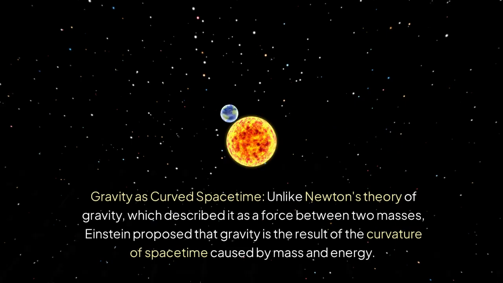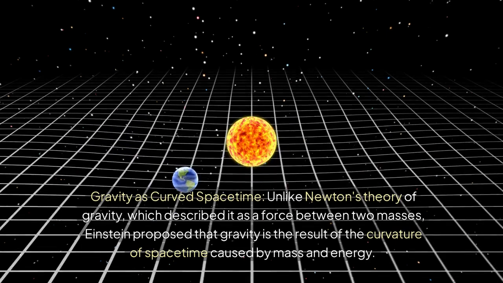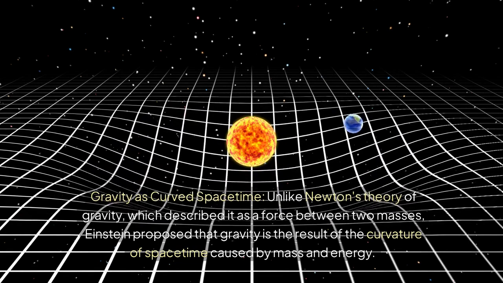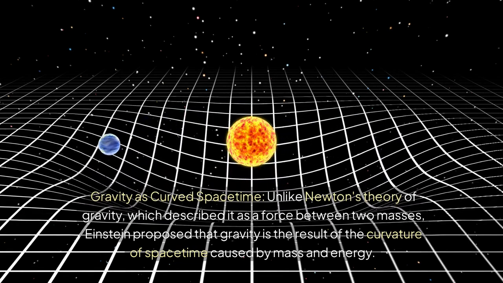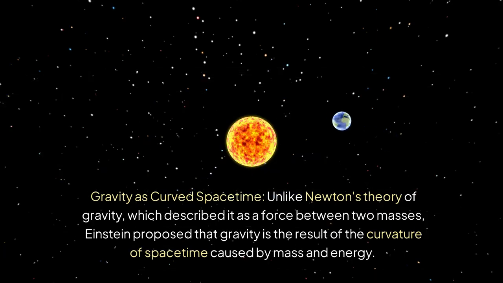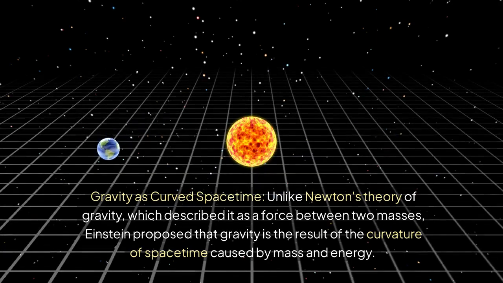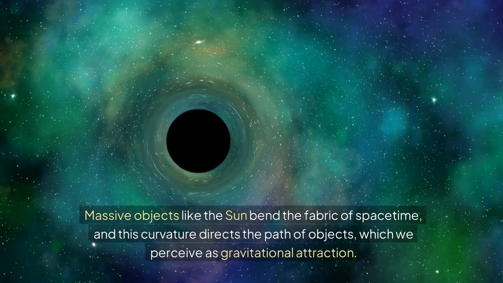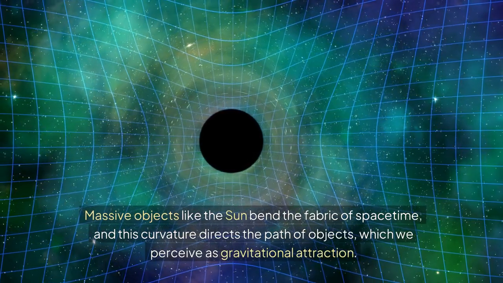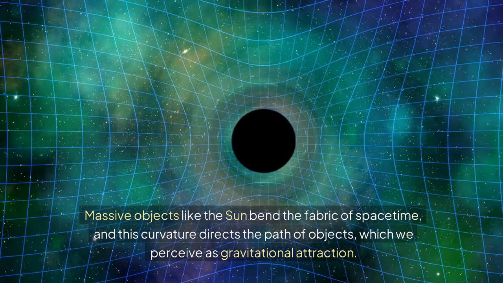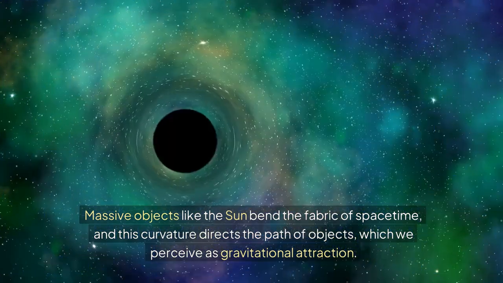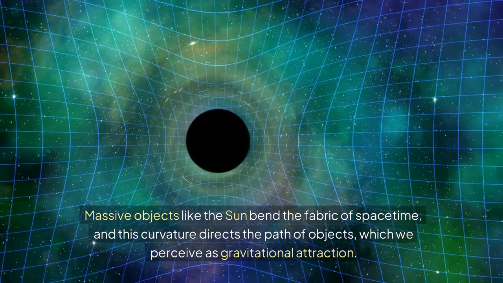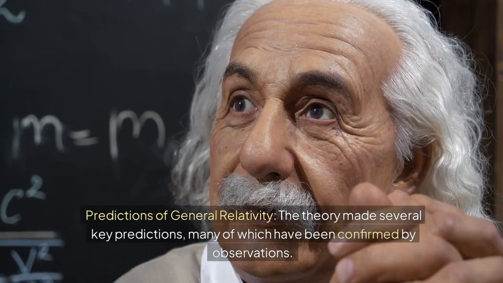Gravity is curved spacetime, unlike Newton's theory of gravity, which described it as a force between two masses. Einstein proposed that gravity is the result of the curvature of spacetime caused by mass and energy. Massive objects like the sun bend the fabric of spacetime, and this curvature directs the path of objects, which we perceive as gravitational attraction.